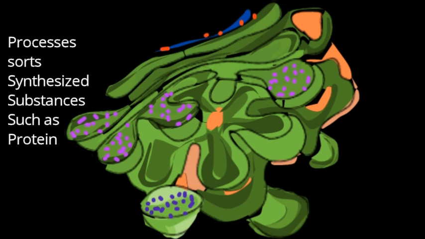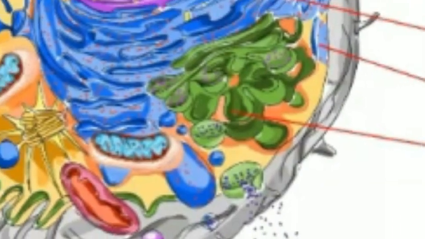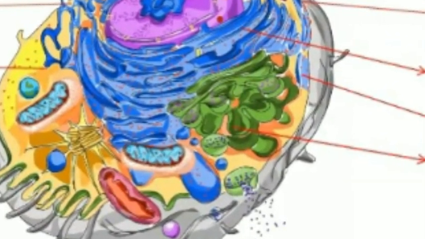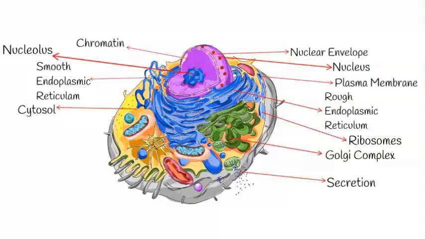The Golgi complex processes and sorts synthesized substances such as protein into vesicles. Vesicles are tiny membranous sacs that carry substances from one place to another within a cell. Secretory vesicles transport substances to the plasma membrane and release them outside the cell.